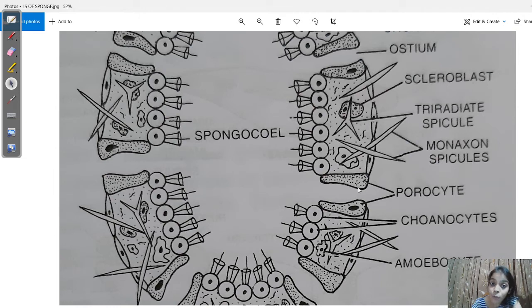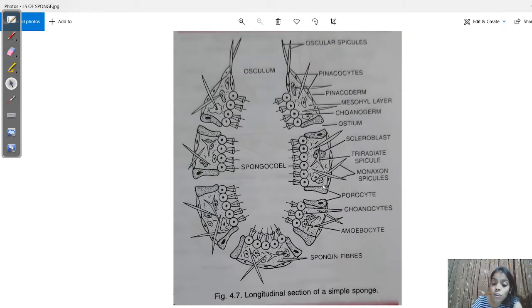What are they meant for? Since they do not have a tissue grade organization, no special division of labor is there. So these pores allow water to pass into the animal body, and along with water, food also enters. Water contains dissolved gases also. Those gases are used for respiration. So pores are basically allowing water to come in. How is the water coming in?